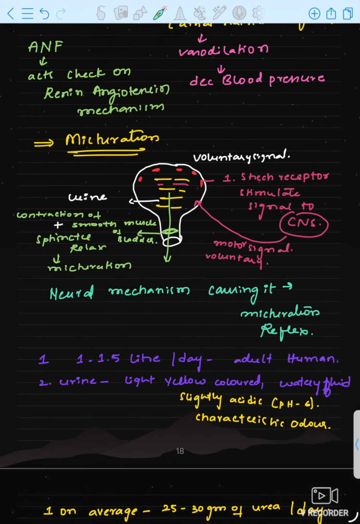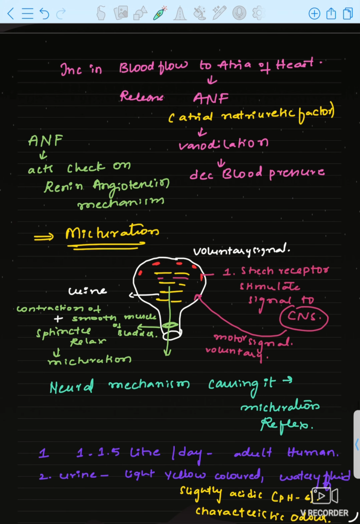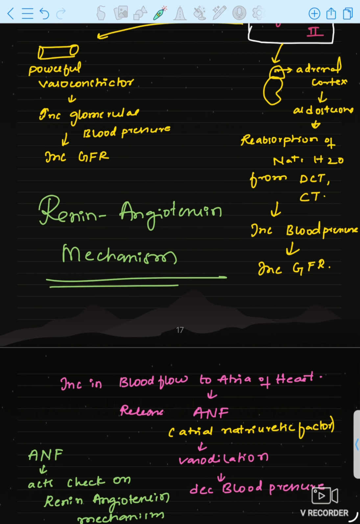Now the last function is ANF. ANF is atrial natriuretic factor, which is present in the heart. See, now blood flow is increasing. Blood pressure is increasing everywhere, right, in the blood vessels.